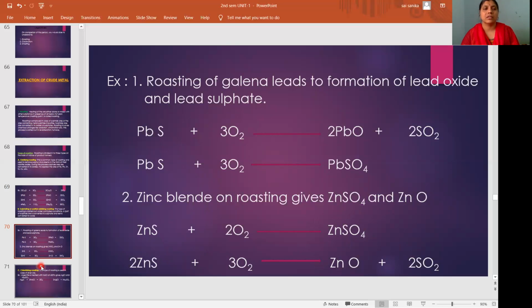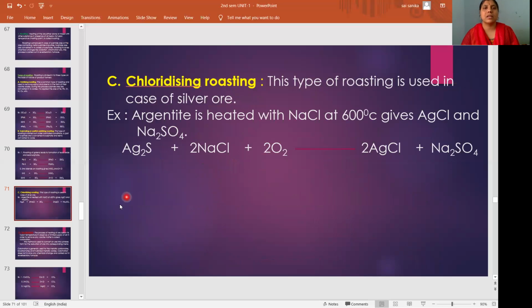The next one is chloridizing roasting, used in the case of silver ore, argentite, Ag2S. We heat argentite with NaCl at 600 degrees centigrade, and it gives AgCl and Na2SO4.